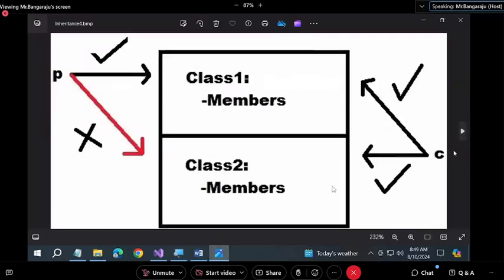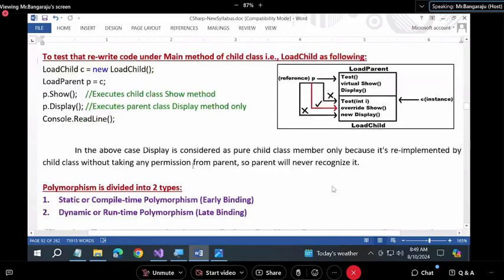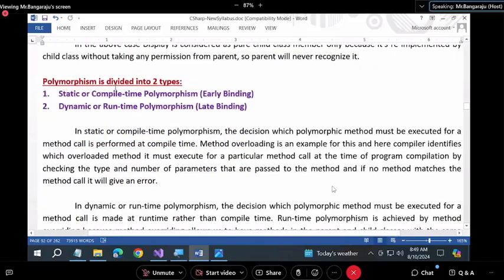But now pure child is present, and overriding is also present. But now also we are sticking to the same point: pure child cannot be called. What can be called is overridden. Overridden can be called here. Is that picture clear, all of you? And this is what I explained to you. Polymorphism is divided into two types. Static or compile time polymorphism, called early binding. Dynamic or runtime polymorphism, called late binding. Read it.